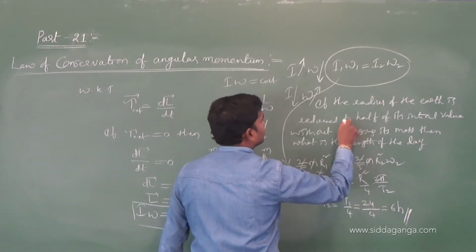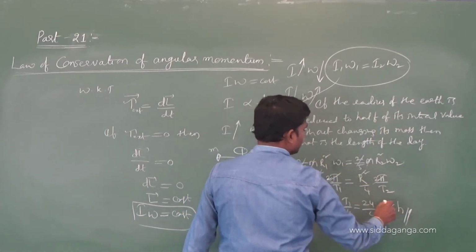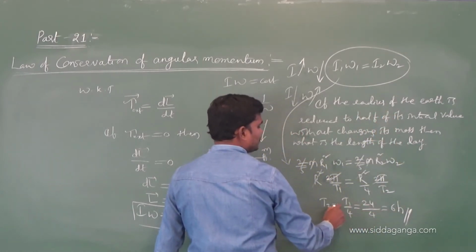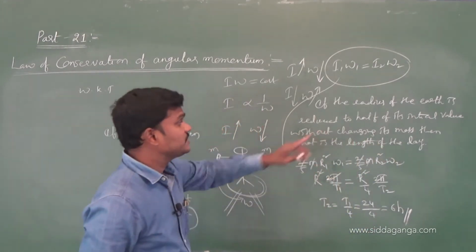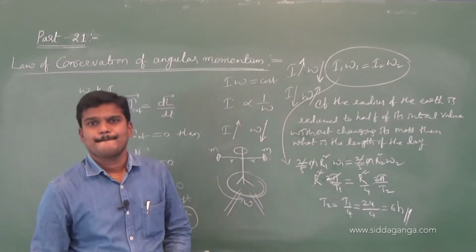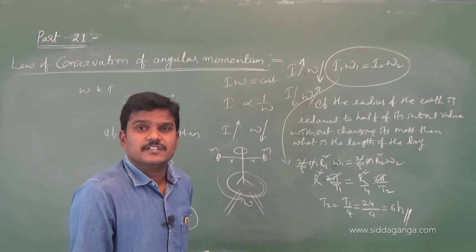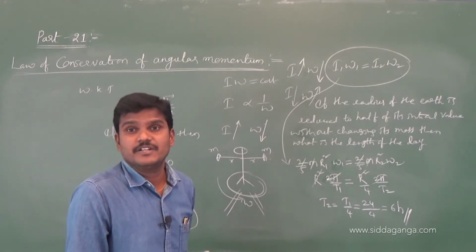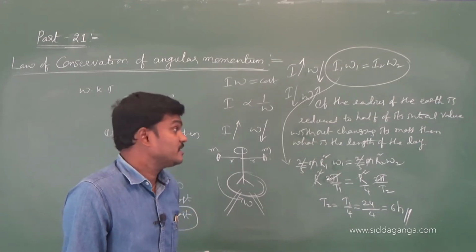If it is reduced to r by n, you will get n. So T2 is equal to something, T1 by n square. What is n? Right now n is 2. In some problems, if they give that the density of the earth is constant, then what is the relation between the time period of the earth and the radius of the earth? Let us get that one.